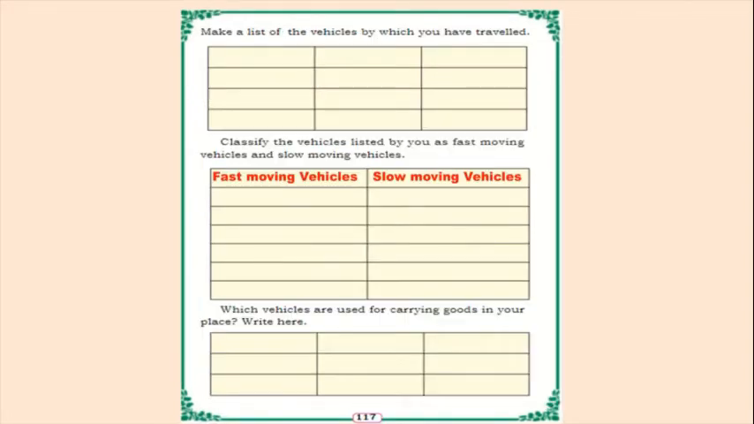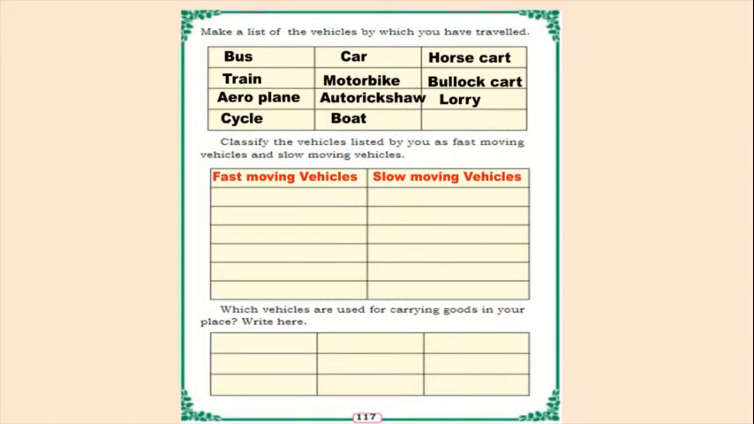Next, make a list of the vehicles by which you have traveled. Usually we travel by bus, train, aeroplane, cycle, car, motorbike, auto rickshaw, boat, horse cart, bullock cart, lorry, etc. And next, classify the vehicles listed by you as fast moving vehicles and slow moving vehicles.